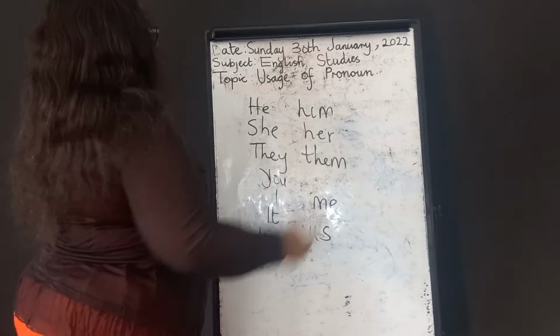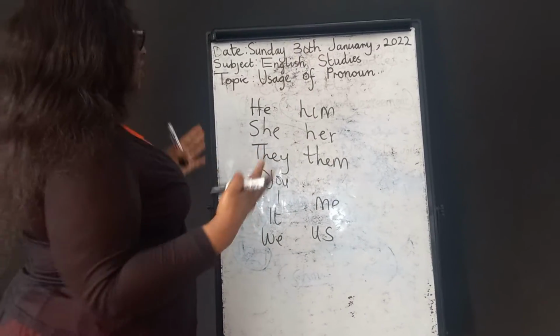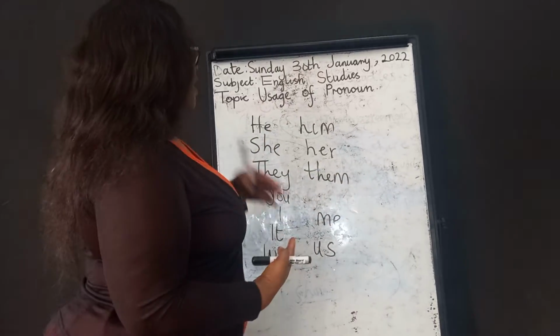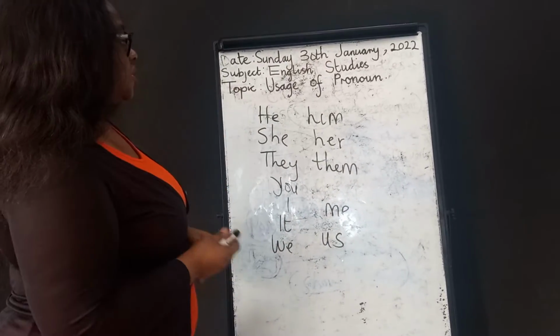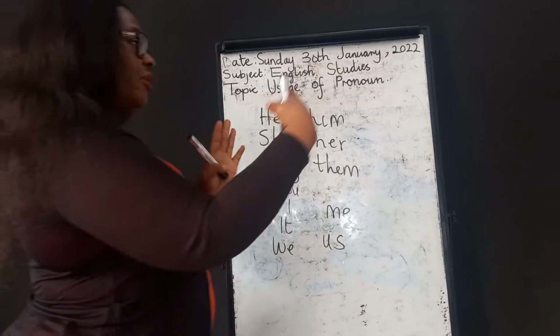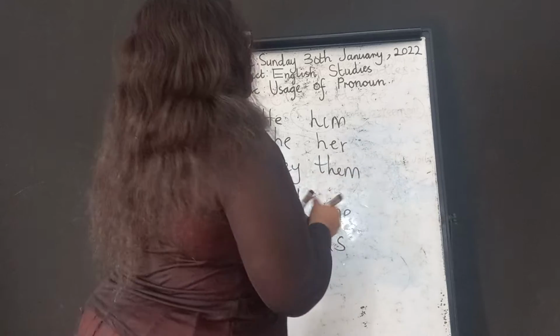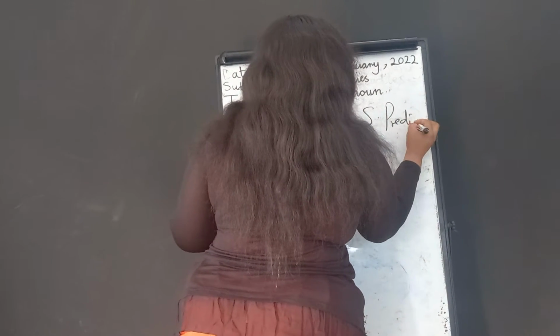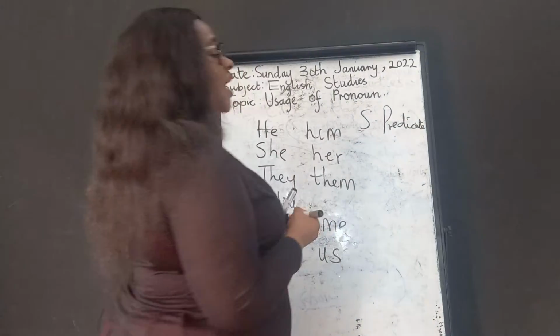Good. Just like we talked about subject-verb agreement, we said every sentence has a subject and a verb, subject and predicate. Apart from the verb, there is something at the end of the verb.